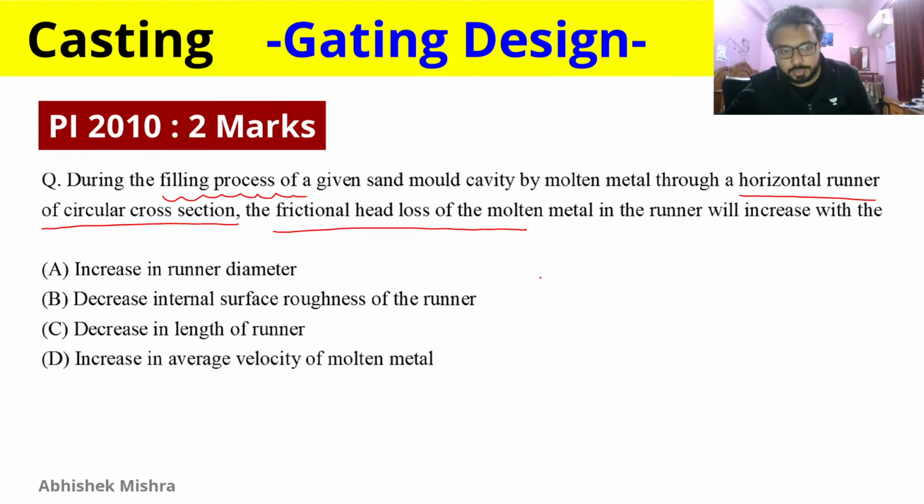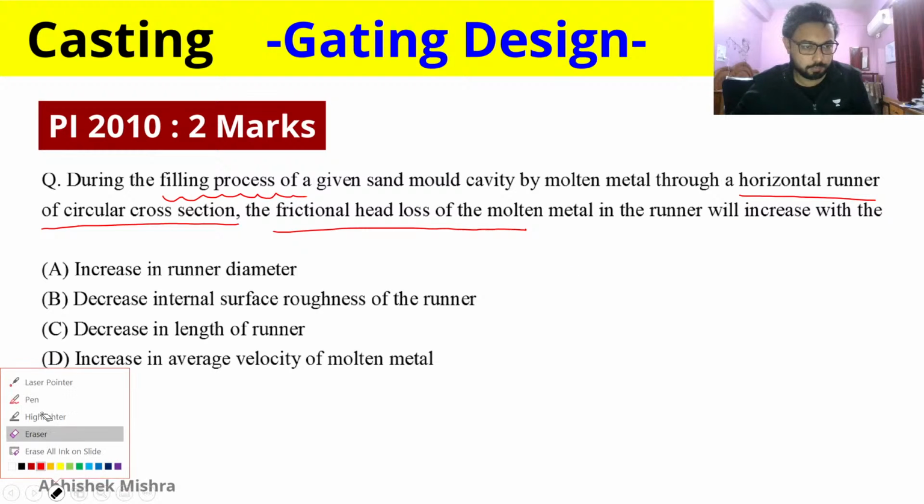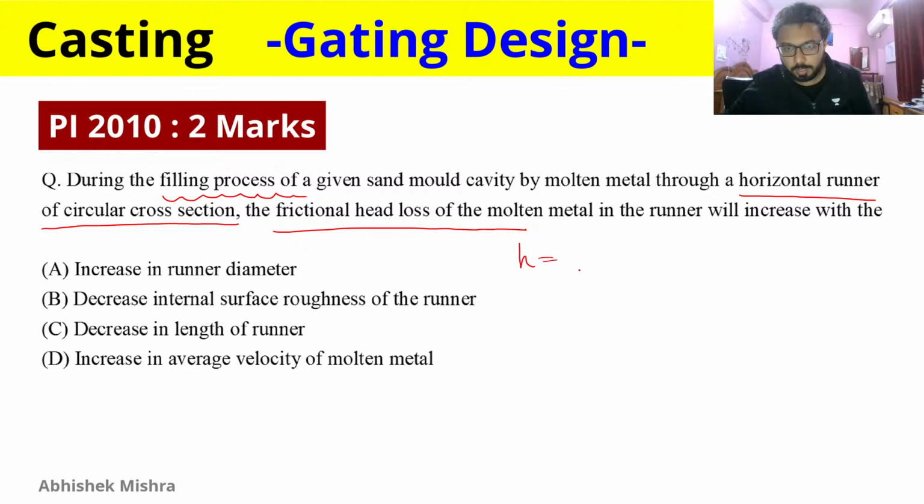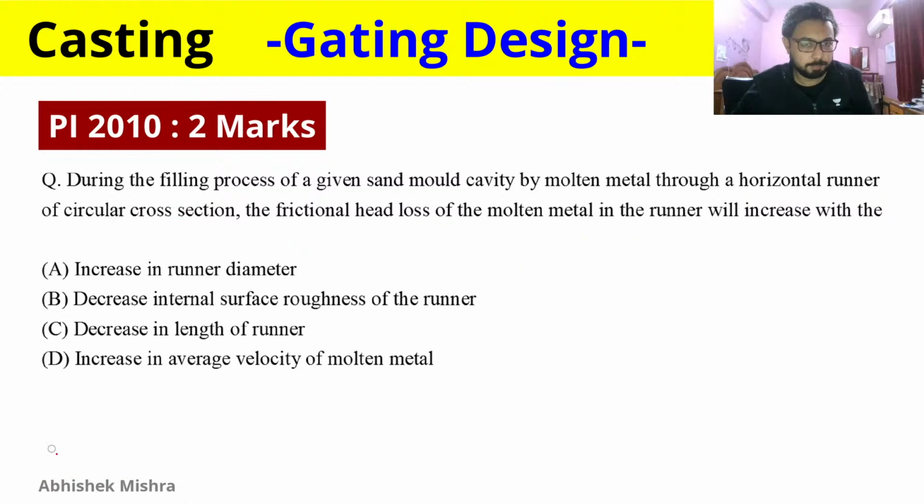To get the answer, I will simply write this formula. The frictional head loss H is equal to F L V square over 2 G D. Let me write it properly.